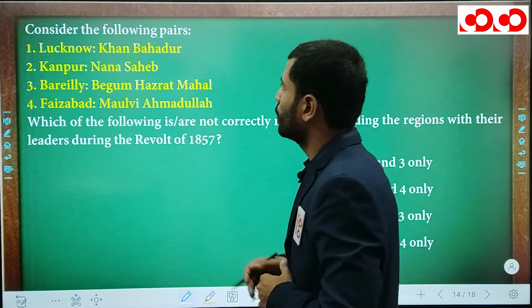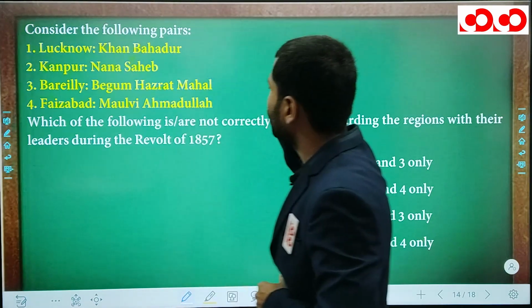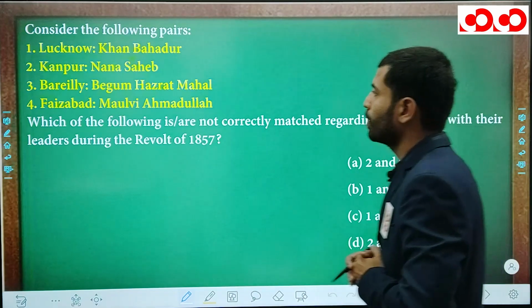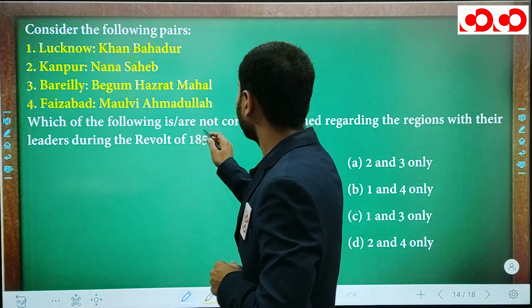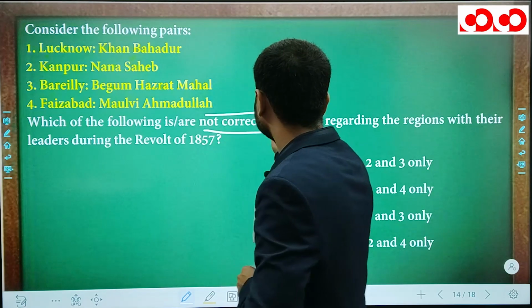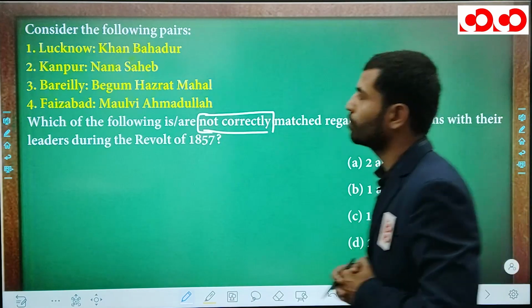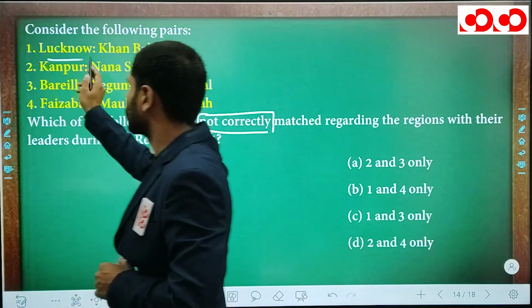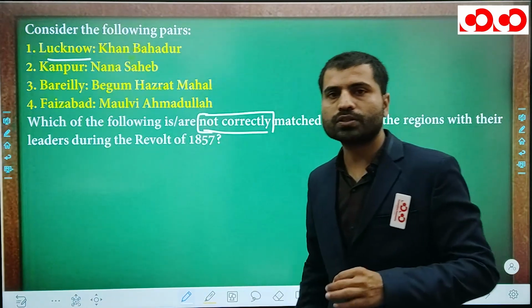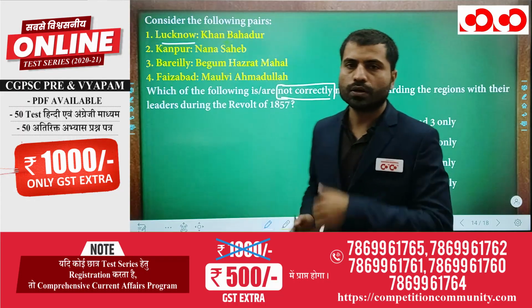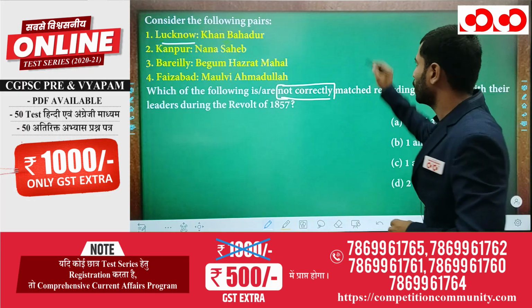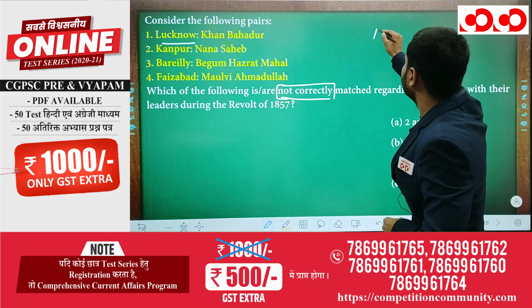Here is the question. Consider the following pairs, and you have to say which of the following are not correctly matched. Now let's discuss Lucknow first. Revolt of 1857 in Lucknow. Lucknow means you are talking about the Awadh region.